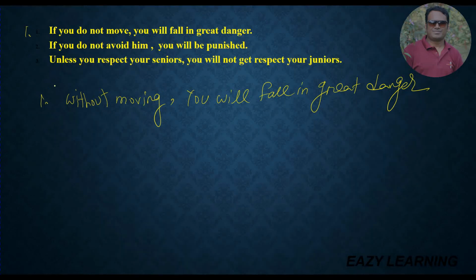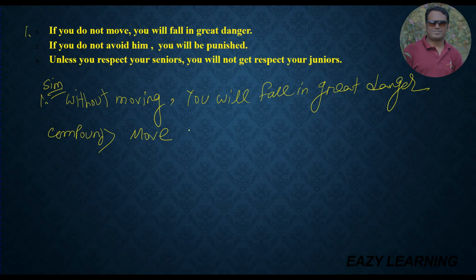If you want to change it to a compound sentence, then what will it be? We know that a compound sentence will start at first with verb 1. That means there is the verb move and you have to write the compound symbol or otherwise.